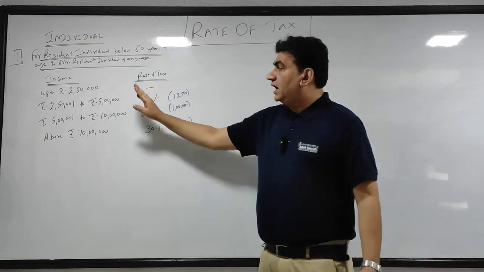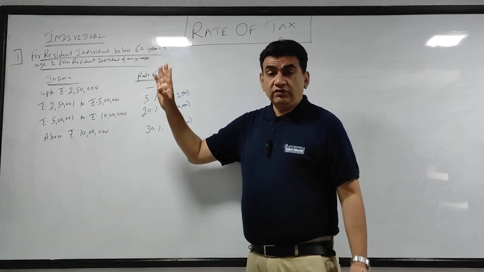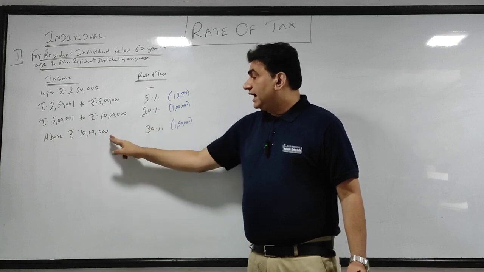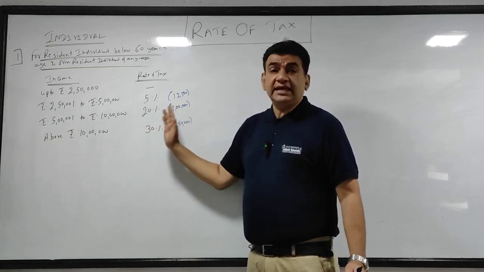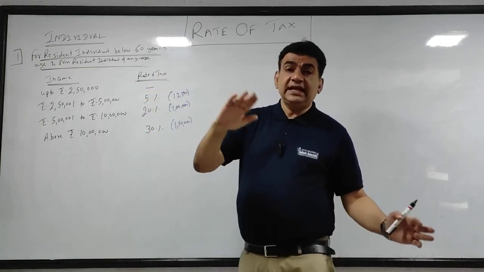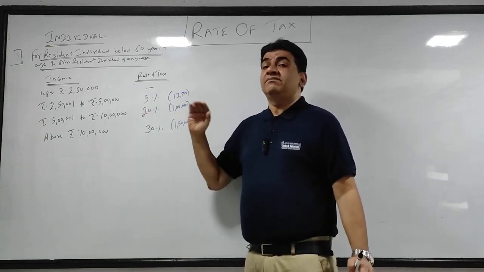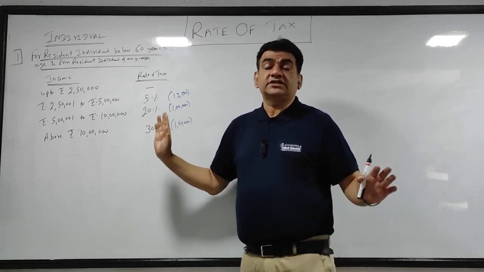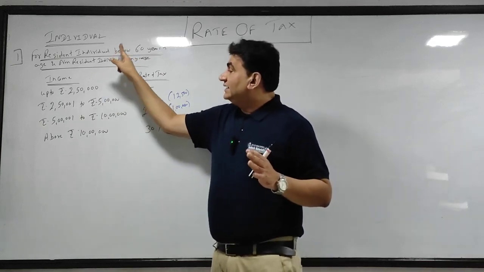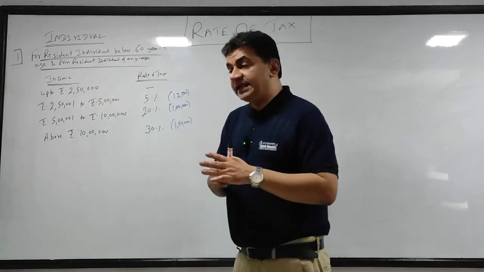So up to 2,50,000 no income tax. 2,50,000 के ऊपर गया, up to 5 lakh rate is 5%. 5 lakh 1 to 10 lakh 20%, and 10 lakh के ऊपर गया 30%. इसमें भी there are two things which I will come to after I discuss the remaining two slabs, because the two things I am referring to are common for all the three. Plus there is surcharge, but I am not getting into that surcharge का part in this session. Okay, so this slab was for resident individual below 60 years of age and non-resident individual of any age.